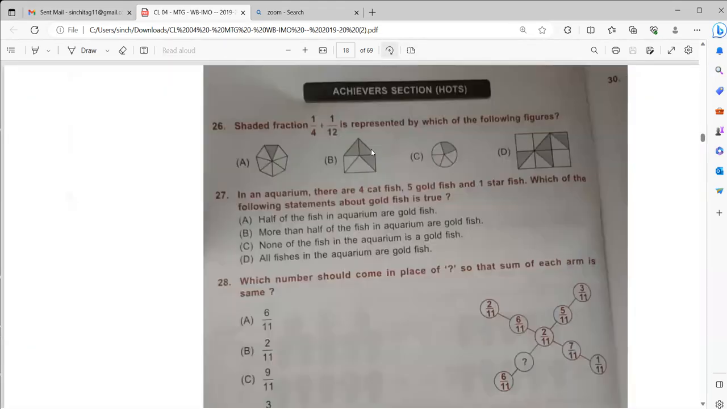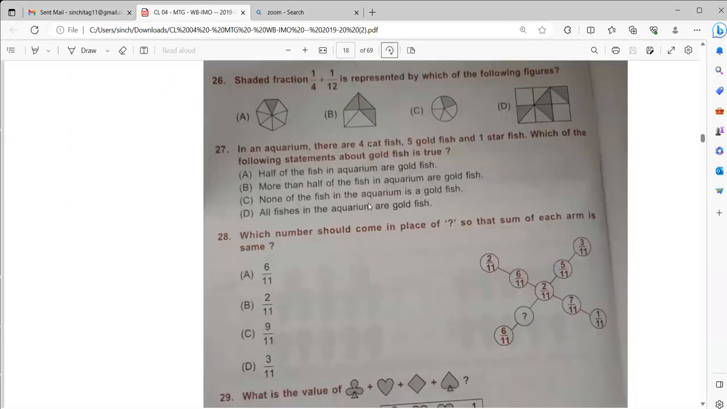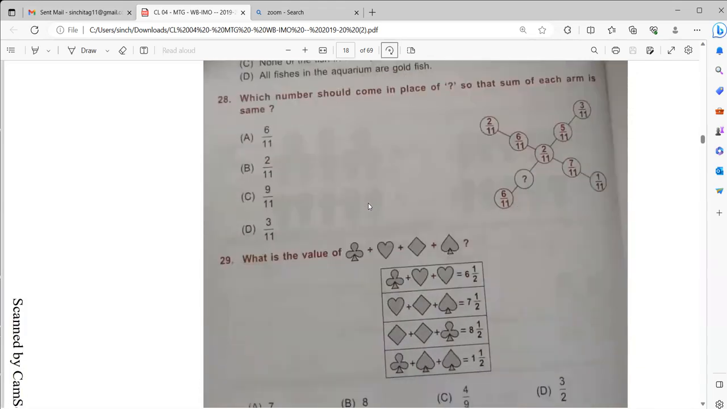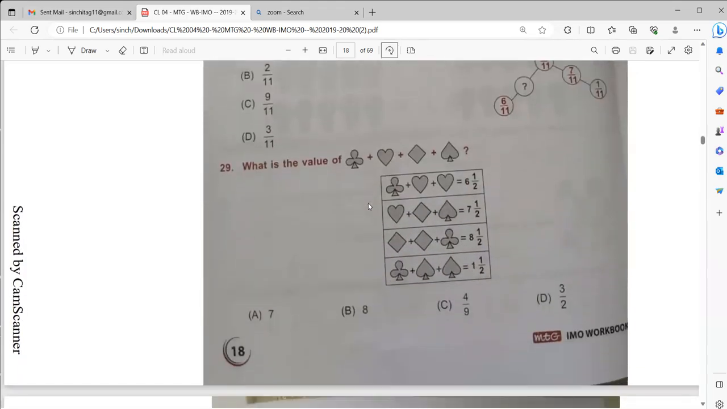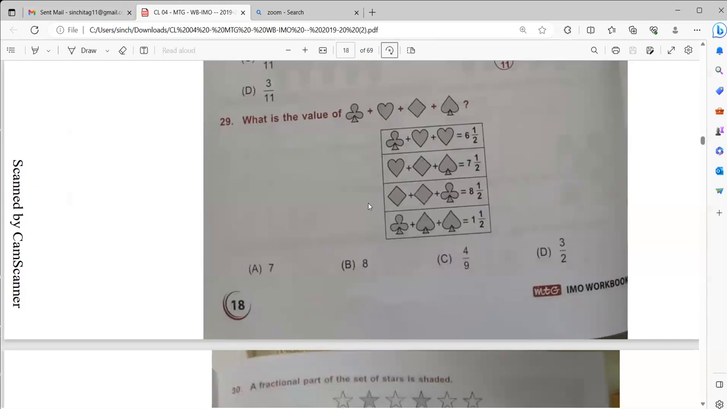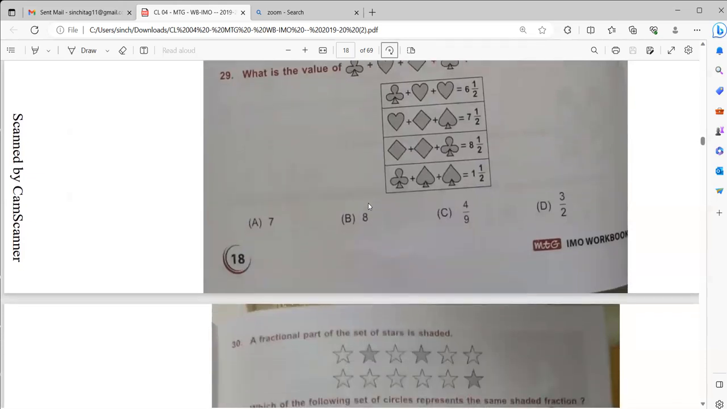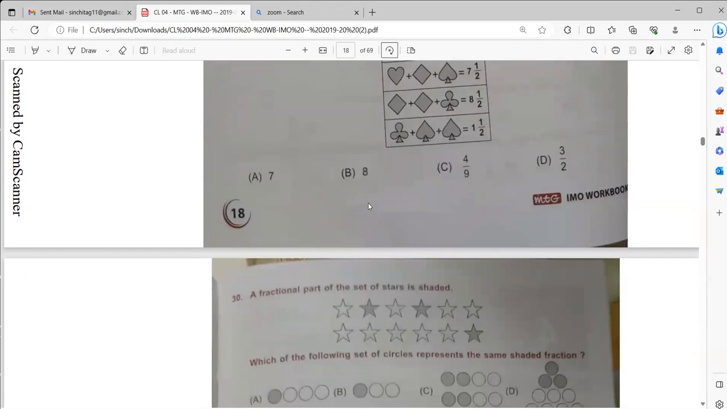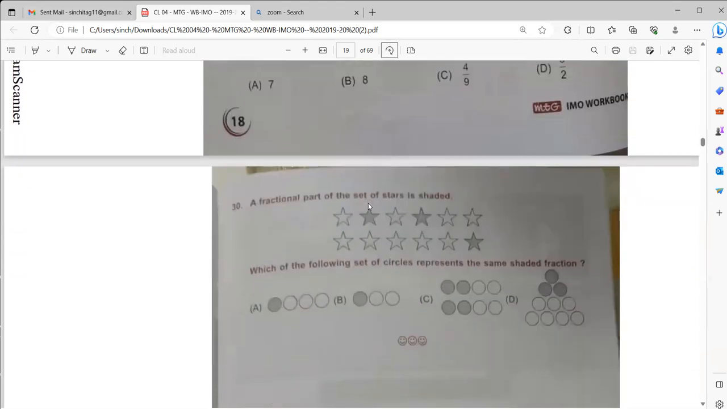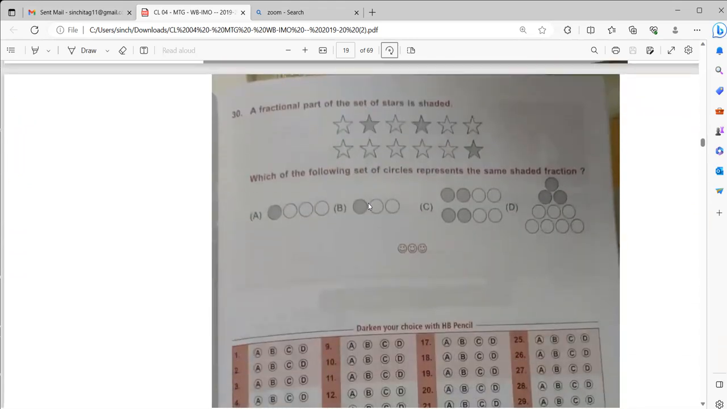Please solve the sum. Send me the answers in the comment section. I will check and let you all know if you are correct or not. If you have any doubts, please share it in the comment section. In the reply, I will clear all your doubts. This is page number 18. Then we have page number 19.